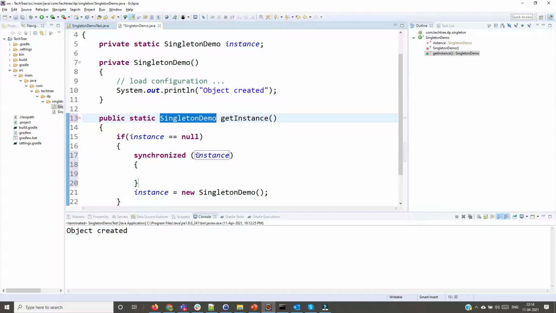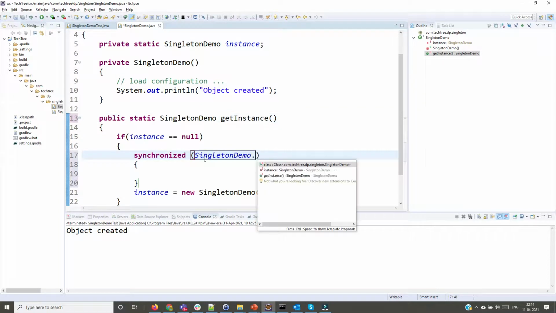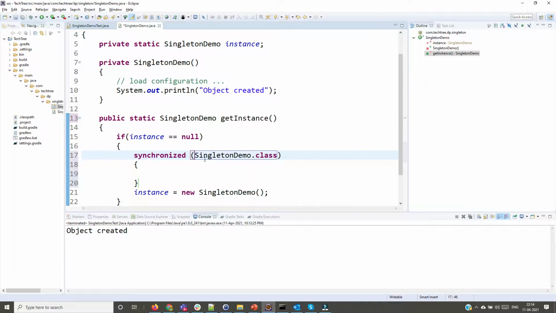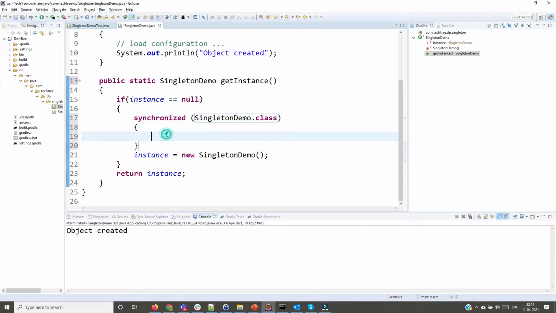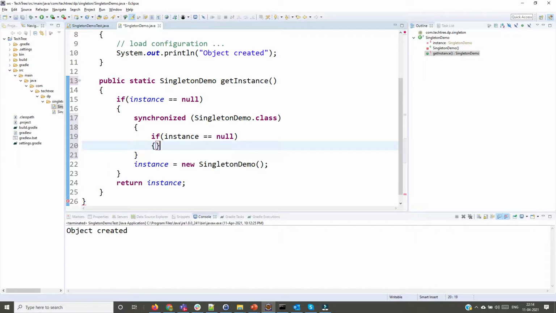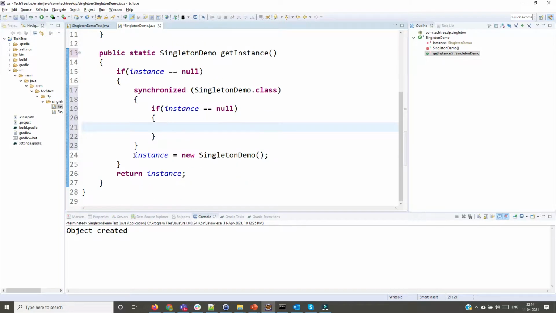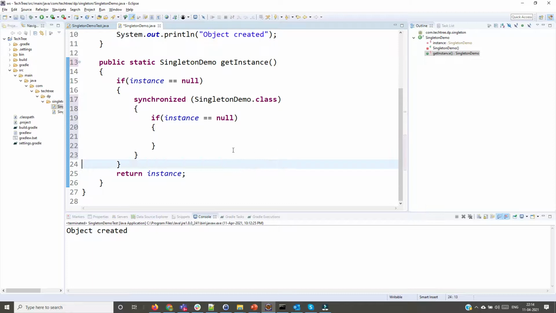Let's put class level locking, and then here we can check again if instance is null, only then we will create the object of the instance.